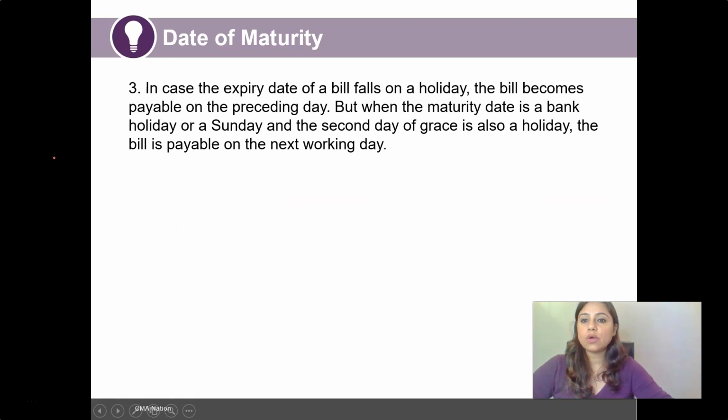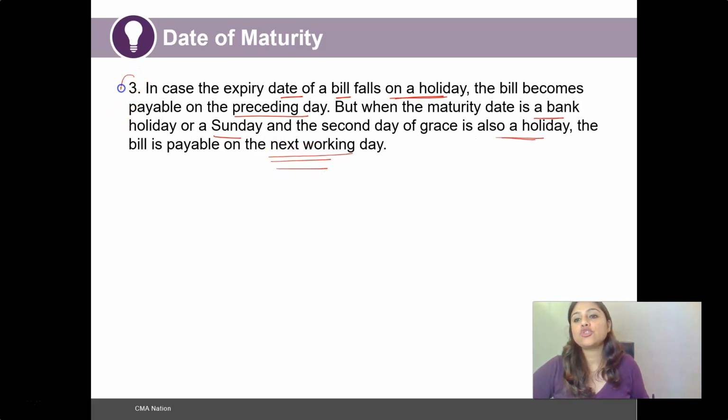Now coming to the third point, which says that in case the expiry date of a bill falls on a holiday, the bill will become payable on the preceding day. But when the maturity date is a bank holiday or a Sunday and the second day of grace is also a holiday, the bill is payable on the next working day.